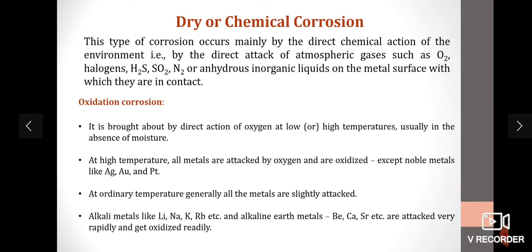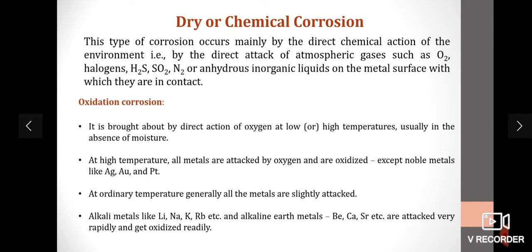So dry corrosion occurs in the absence of moisture, and oxidation corrosion occurs due to the presence of oxygen at high or low temperature in the absence of moisture. At high temperature, almost all metals are attacked by oxygen and oxidized, except noble metals like gold, silver, and platinum.